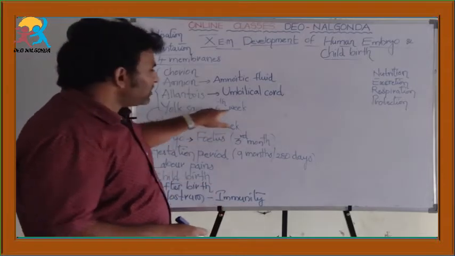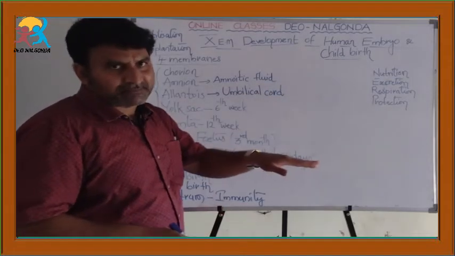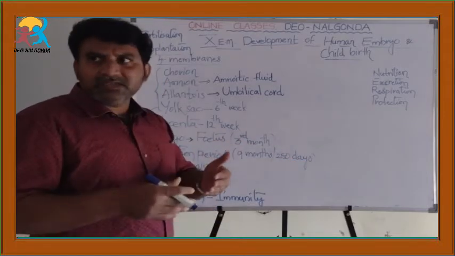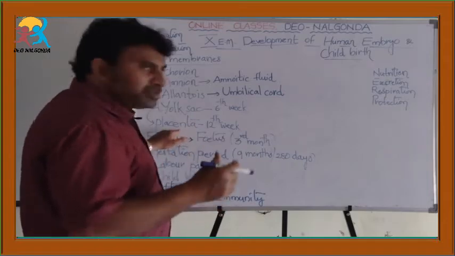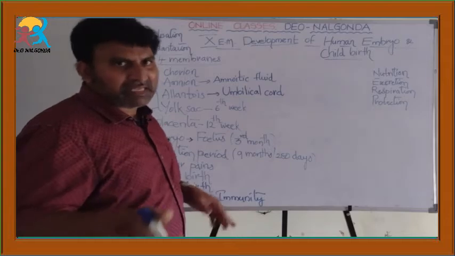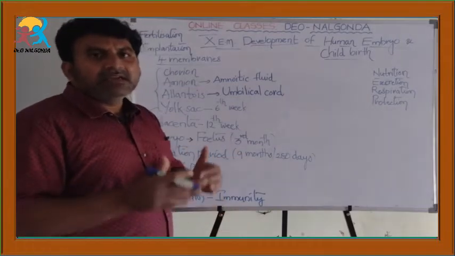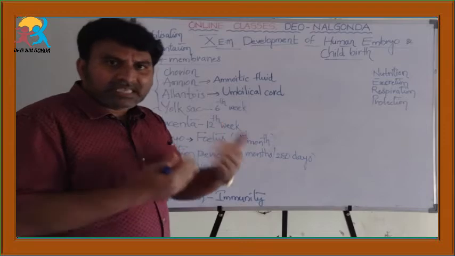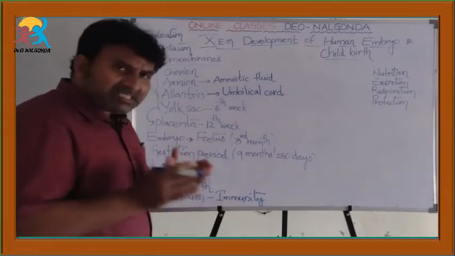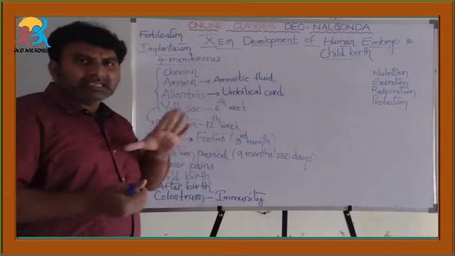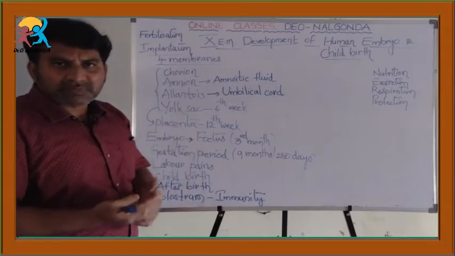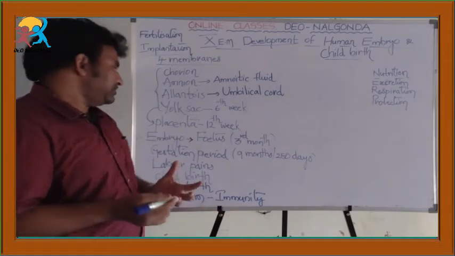Till then, the yolk sac performs the function of nutrition. So, after 12 weeks of age, the nutrition to the embryo is carried out by the placenta. Placenta is a tissue formed by the cells of both embryo and mother. Just remember these four membranes carry out the functions of nutrition, excretion, respiration and protection.